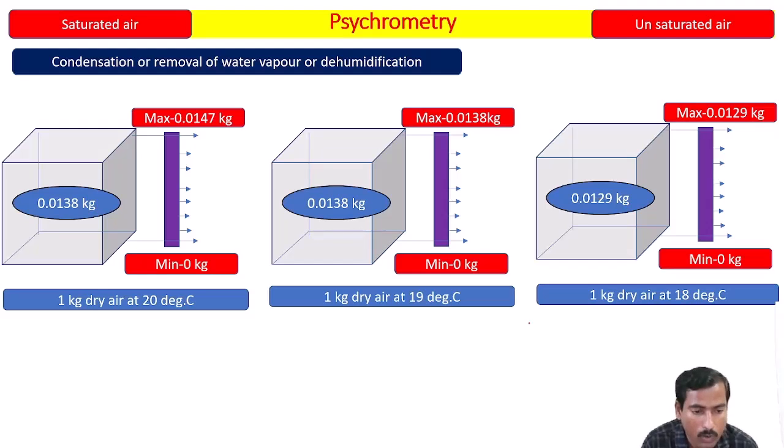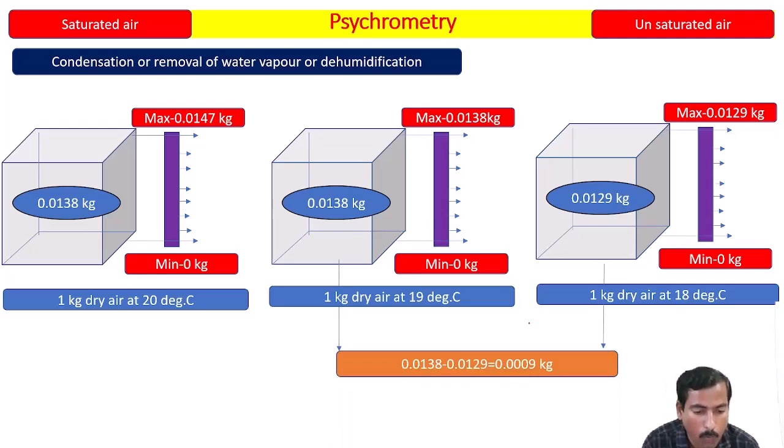So at 18 degrees Celsius, at most it can hold 0.0129 kg, but the water vapor present was 0.0138 kg. So what will happen with the difference? 0.0138 minus 0.0129 is equal to 0.0009 kg of water vapor.